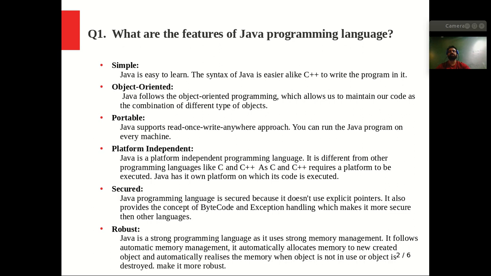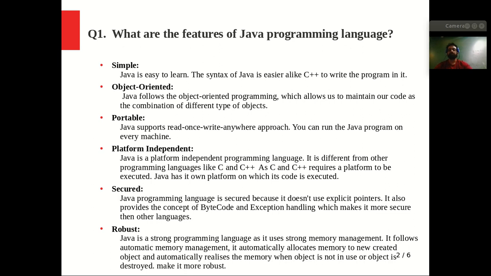The fifth point is that Java is a secured language. Java is more secure than C and C++, because Java does not allow the use of pointers explicitly. It means we cannot use the pointer or the address explicitly. We cannot play with addresses in Java, as we can in C and C++. That's why it is more secured. It does not provide scope to get hacked, because it does not allow playing with the address.